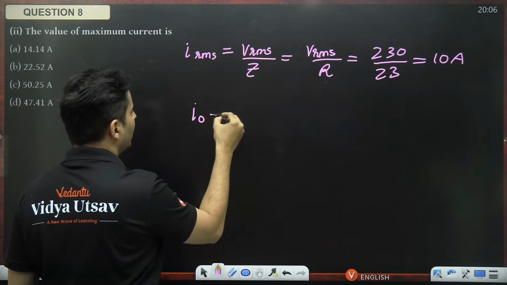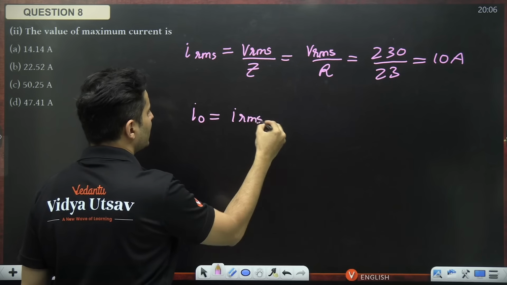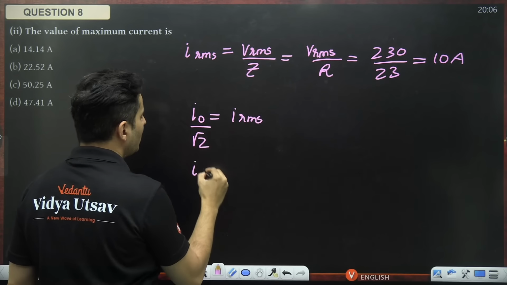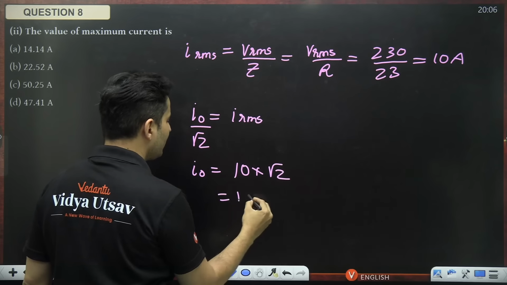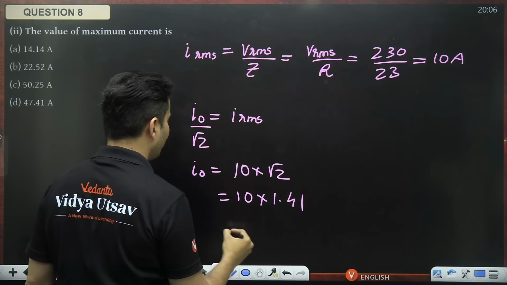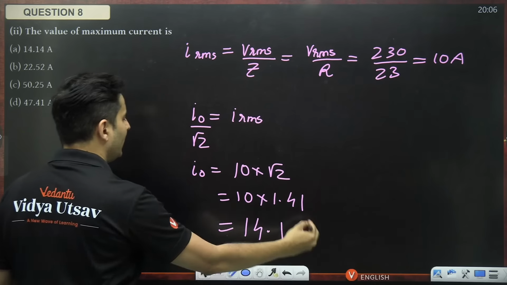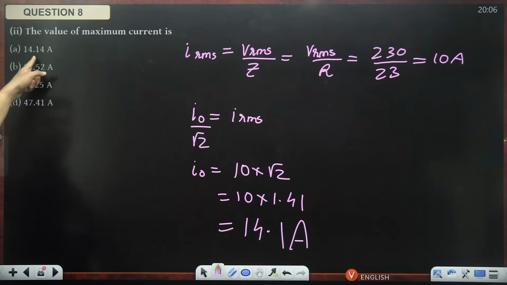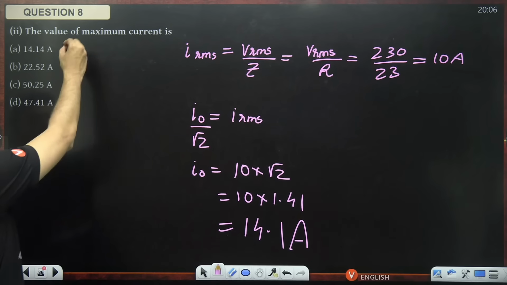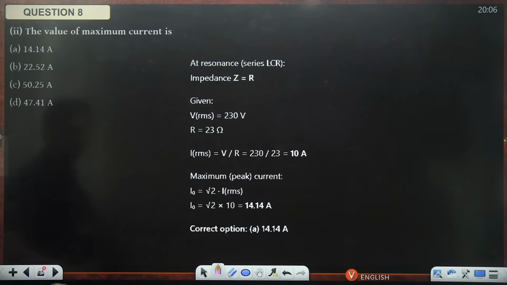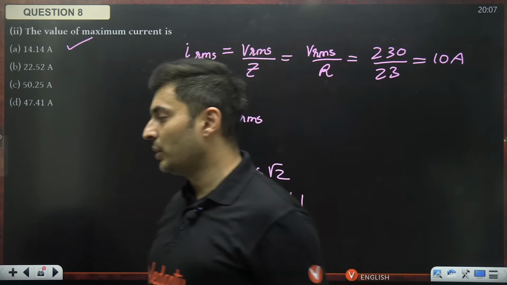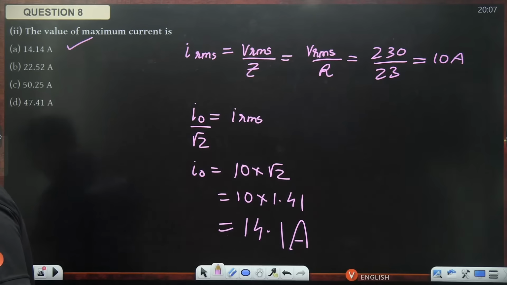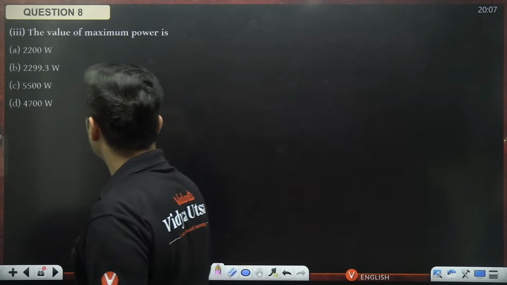So I naught is IRMS multiplied by root 2. So I naught will be IRMS, which is 10, multiplied by root 2, which is 10 multiplied by 1.41, which is 14.1 ampere, which is right over here. Option A, guys. Option A is the right answer. They have asked the maximum peak current amplitude, you can think of it. Very good. Let's move on to the next question.